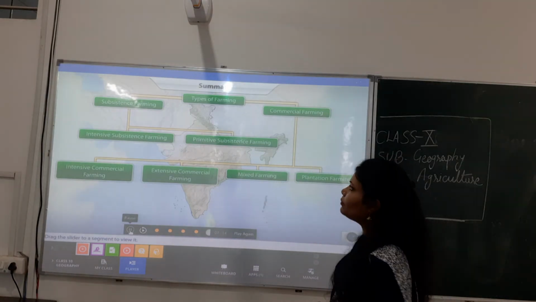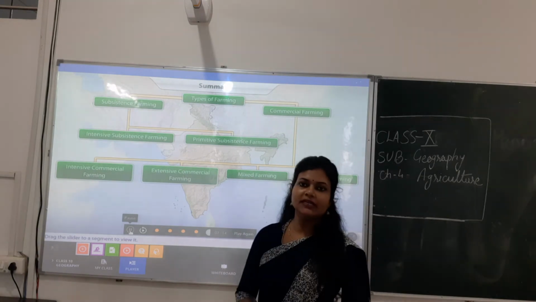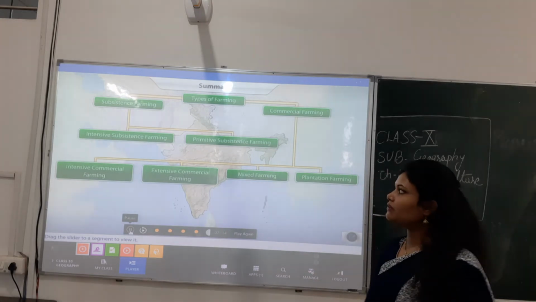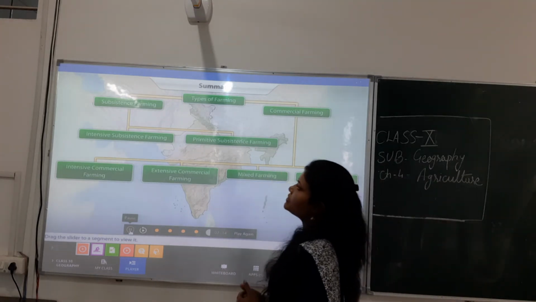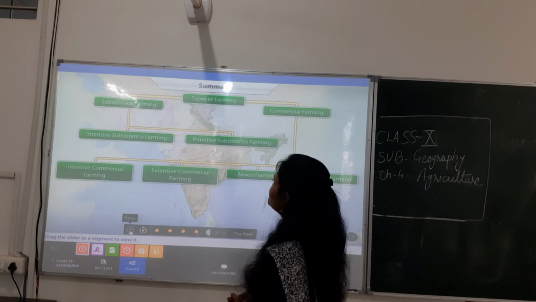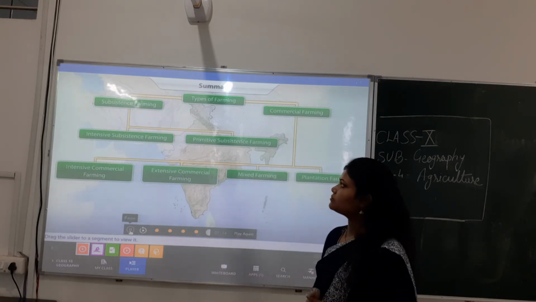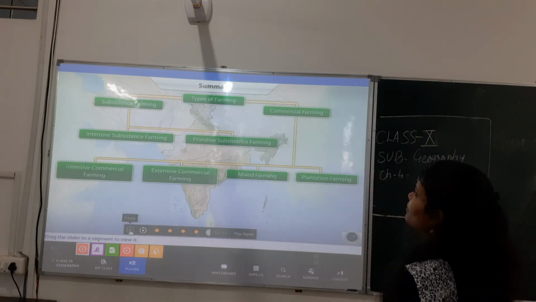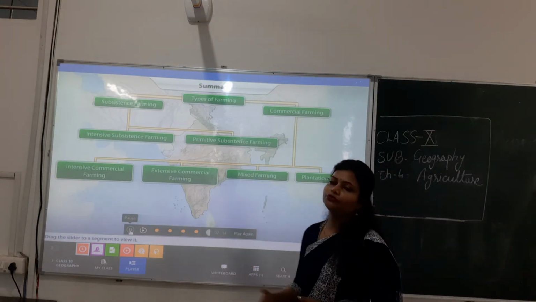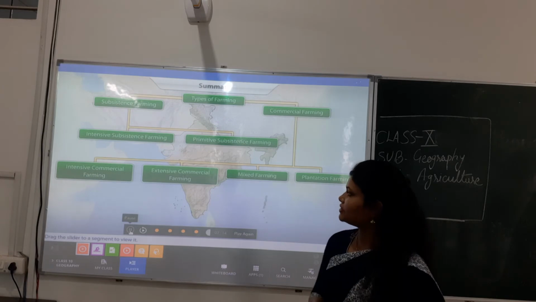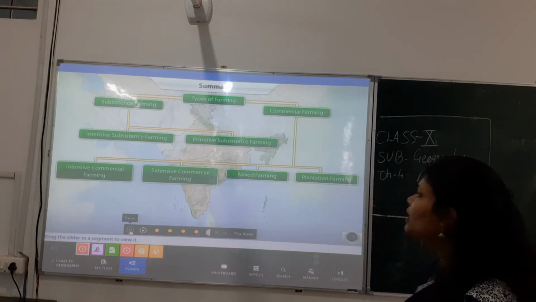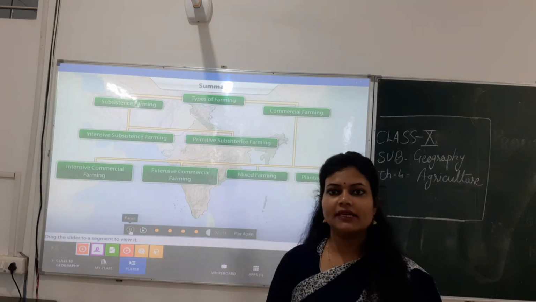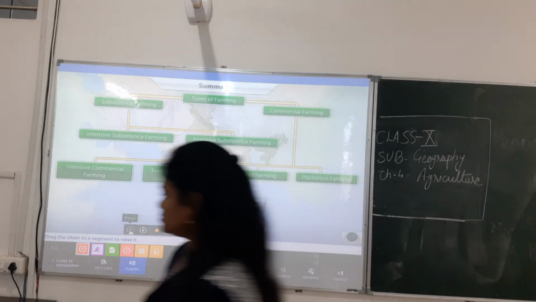Now how many types of farming are there? Broadly it is divided into two parts, that is subsistence farming and commercial farming. Then subsistence farming is again divided into two parts, that is intensive subsistence farming and primitive subsistence farming. Commercial farming is also divided into four parts, that is intensive commercial farming, extensive commercial farming, mixed farming and plantation farming. Okay, let's see now the next topic of this chapter.